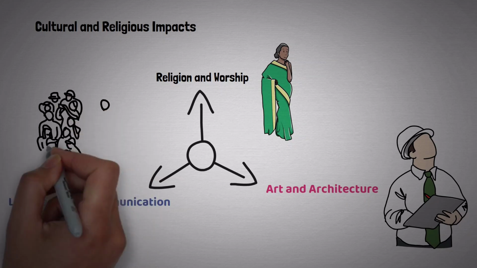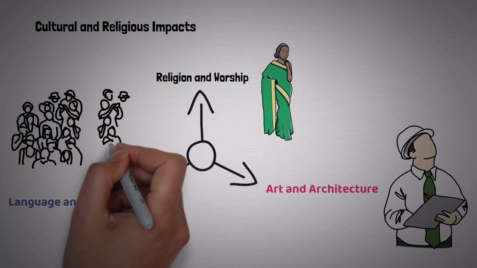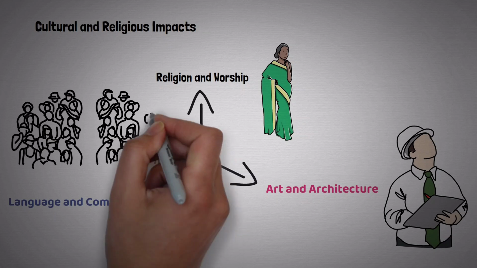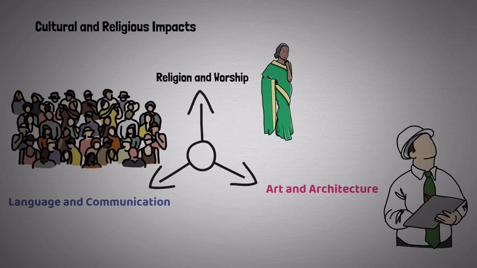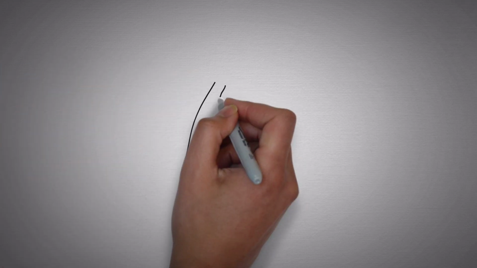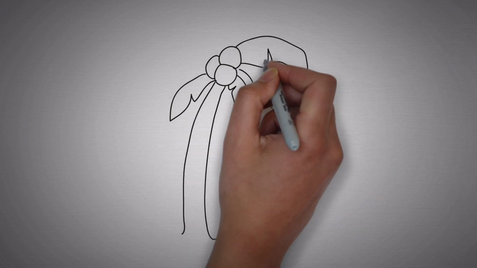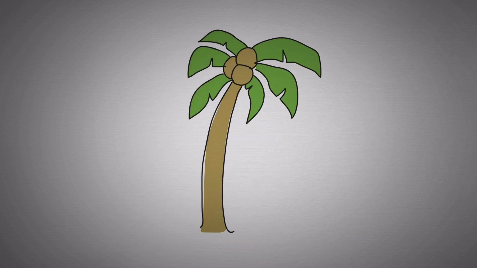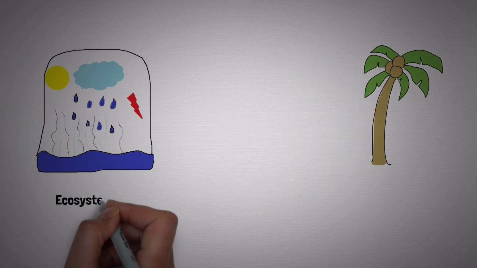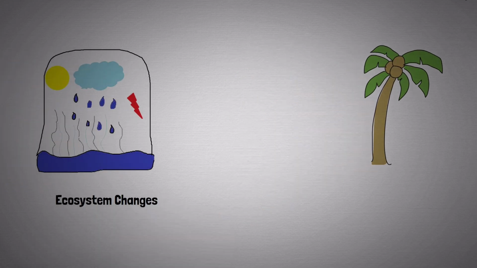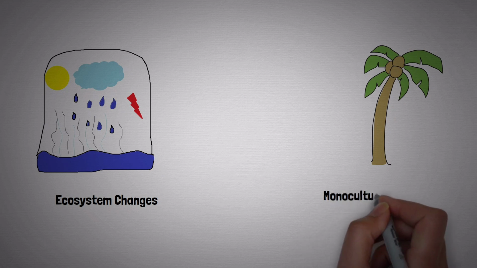Environmental impacts. The agricultural revolution didn't just change human life, it also had significant effects on the environment. Ecosystem changes. Humans cleared large areas of land for farming and cut down forests. This led to changes in ecosystems and a reduction in biodiversity in many areas. Monoculture farming. Agriculture led to the rise of monoculture farming, where humans focused on growing one crop, such as wheat, rice, or corn. This type of farming led to a decrease in plant and animal diversity on the land.